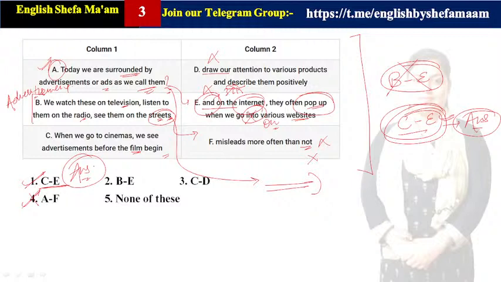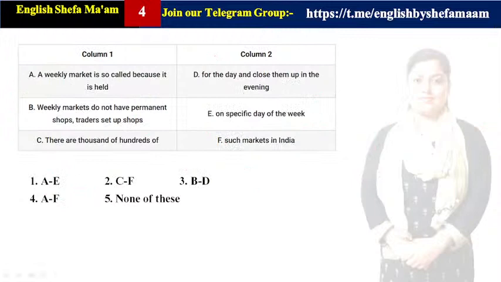Clear? Mislead more often than not. क्या mislead करता है? We don't know, right? So that is why even F is not getting correlated with any of the points. So the perfect and the only correlation we have got for this one is C and E. Clear? So CE is the perfect answer. Let us move with the next question, guys. Here it is the next question.